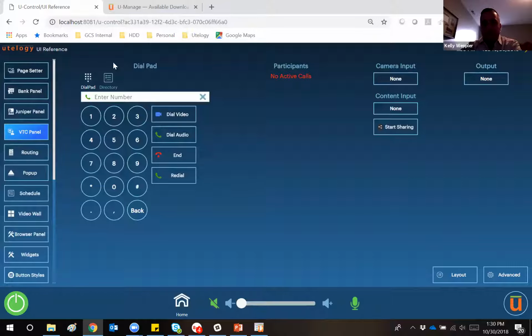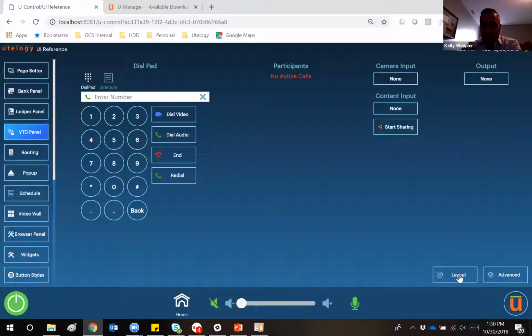Some of the big enhancements that we made to the VTC panel is we also now have the ability to relabel virtually everything that's in here. So in previous instances of this, if you didn't like the text camera input above that button there, you couldn't relabel that. Same thing, content input, output. So you have the ability to make these things visible or not visible, rename them. And so there's a lot more flexibility in how you can design this.